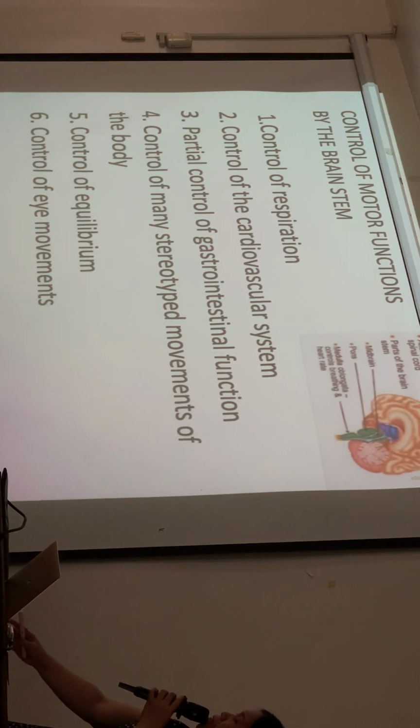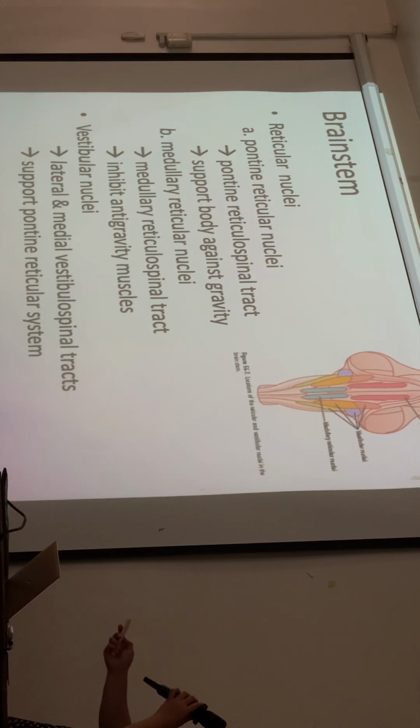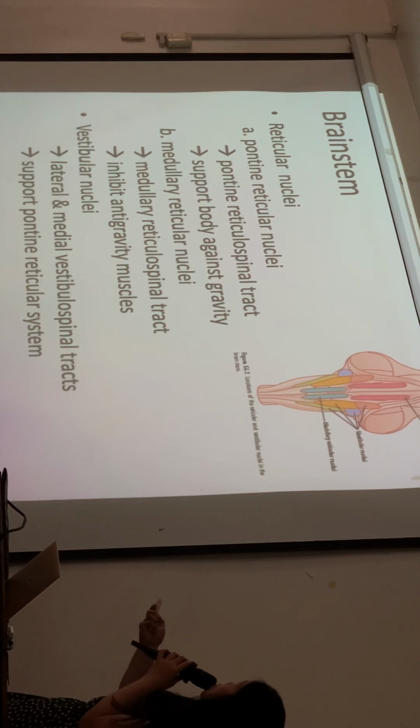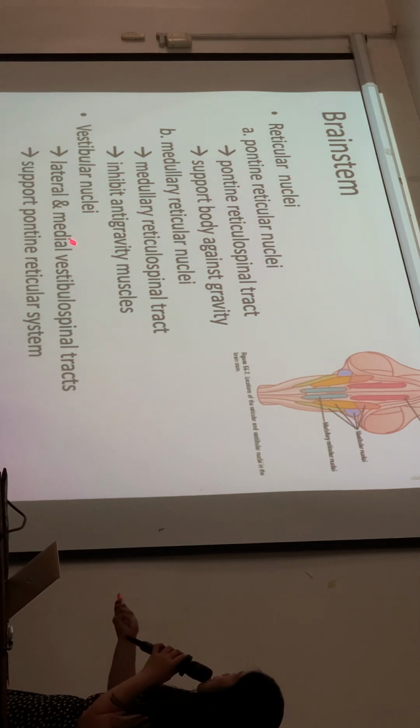In the brainstem, because it's a group of structures, you have what they call nuclei. A nucleus is a cluster of neurons in the CNS, within the cerebral hemispheres and brainstem. So you have reticular nuclei and vestibular nuclei. In the pons, we call it pontine reticular nuclei. In the medulla, medullary reticular nuclei.